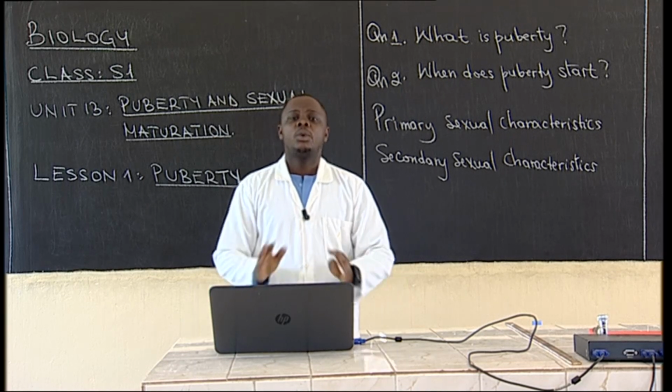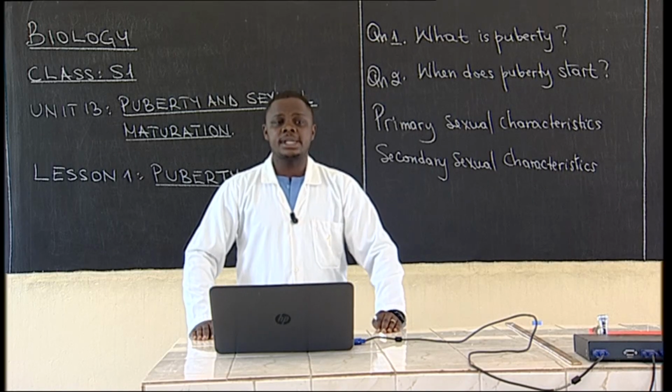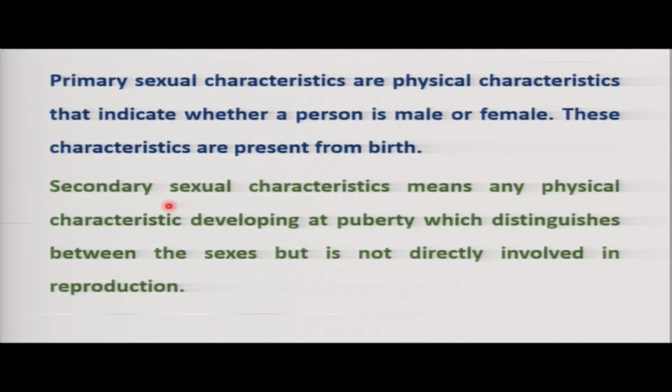When we talk about secondary sexual characteristics, that means any physical characteristic developing at puberty, which distinguishes between sexes, but it is not directly involved in reproduction. These are characteristics which appear at puberty stage. Do you remember the puberty stage? And then they are not directly involved in reproduction. Take an example, beards.